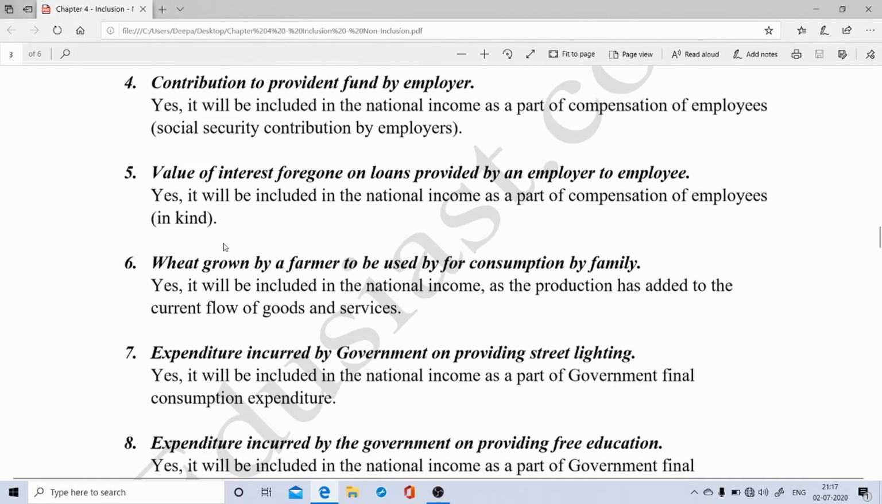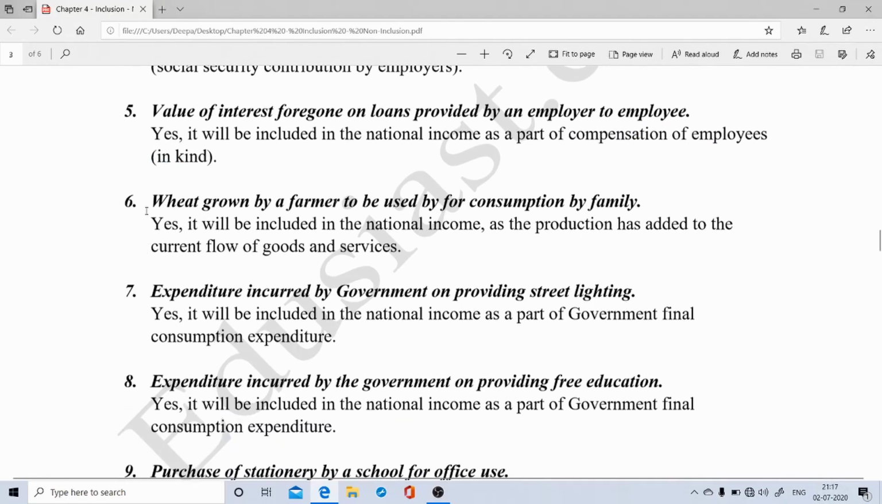COE has three components: wages and salaries in cash, wages and salaries in kind, and social security contribution by the employers. So according to the statement, value of interest foregone on loans provided by an employer to employee is a part of COE in kind, and therefore it will be included in the calculation of national income. Let's examine the next one.